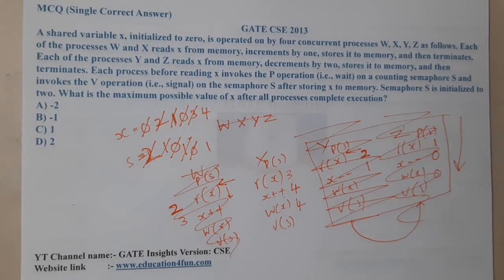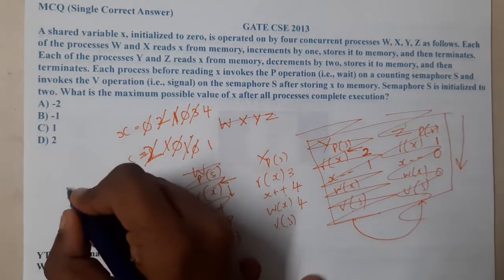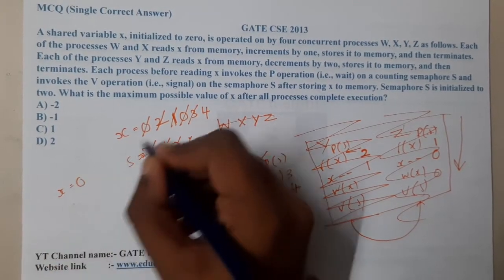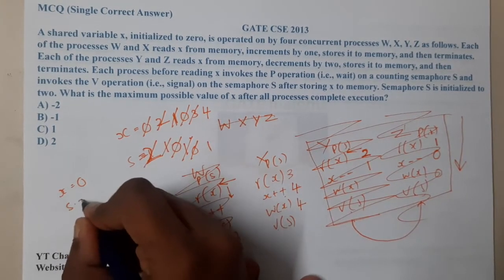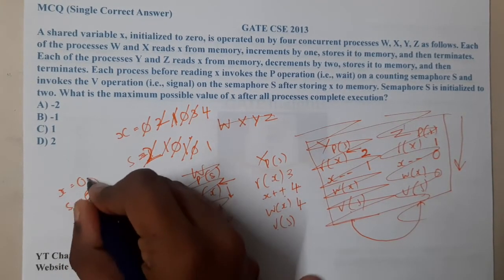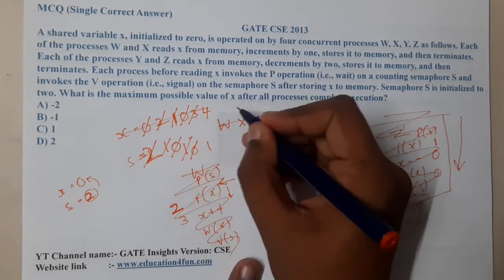Now I understood, guys. What did they say? They told the value of X is 0. Then why did I make it 2? I'm really sorry about it. They told the value of S is 2. This 2 I have written here. So the value has changed in this way, guys.